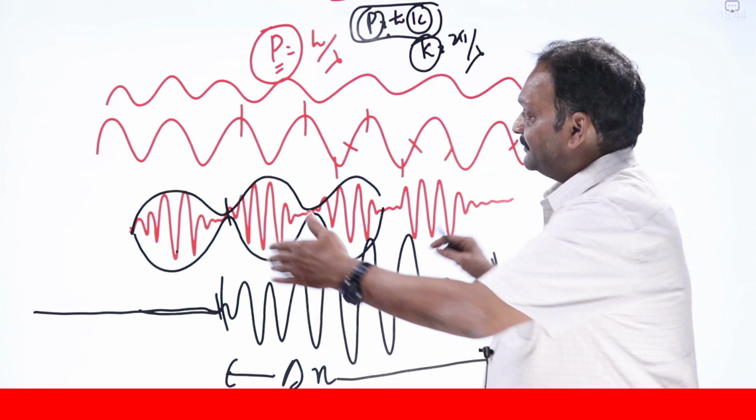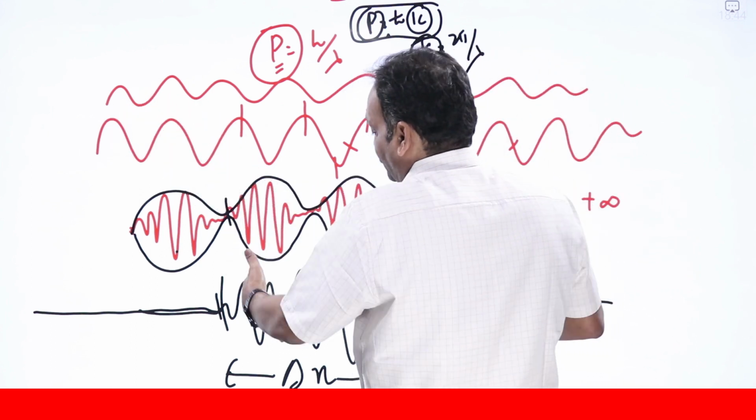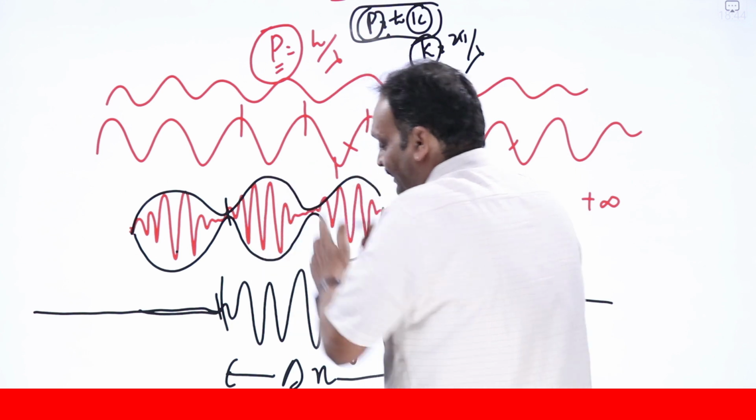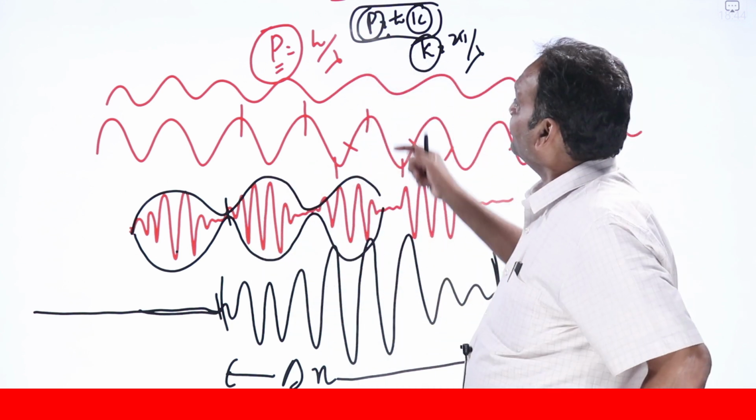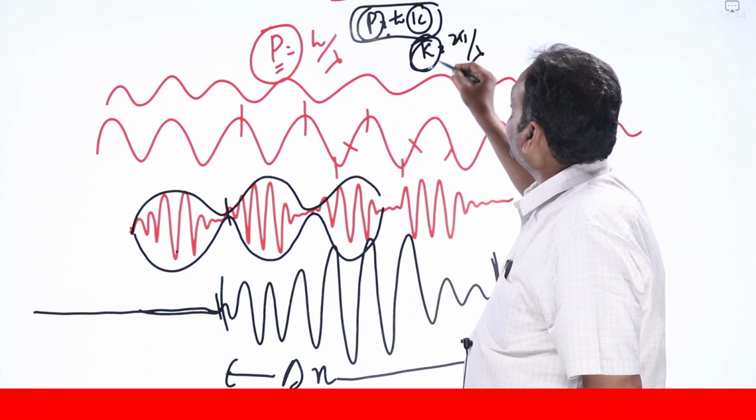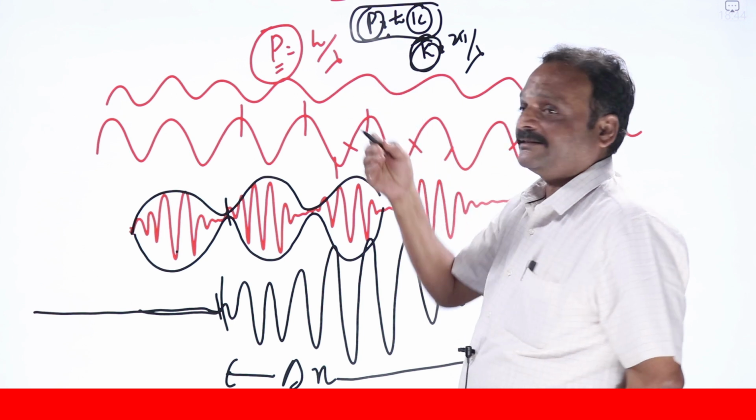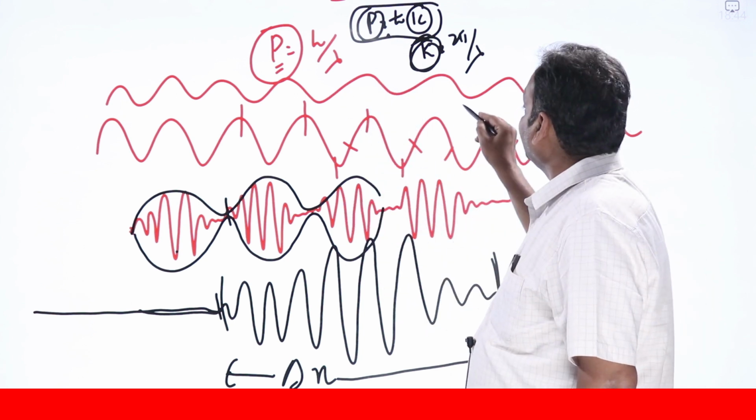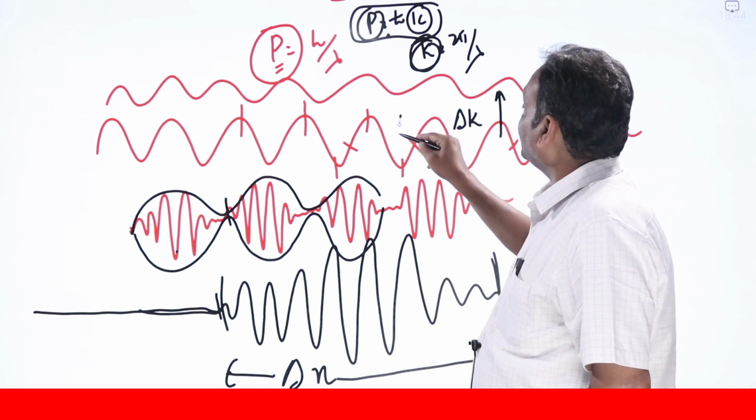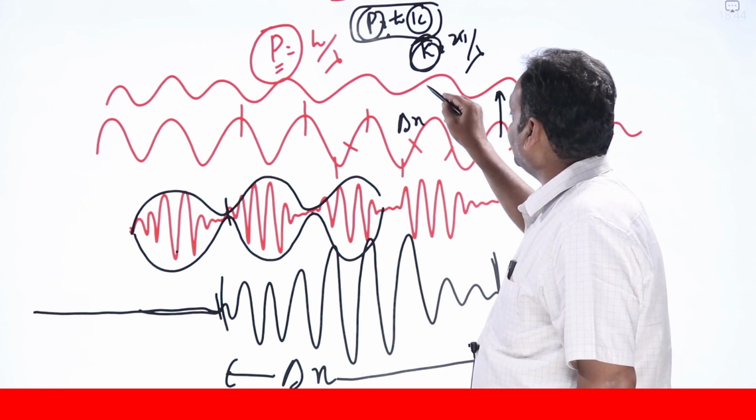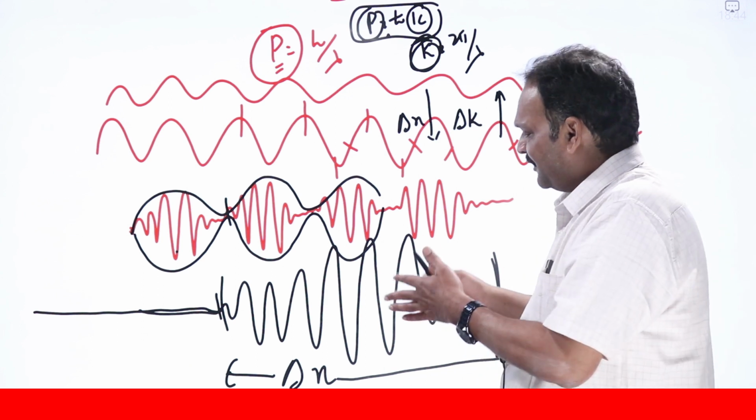When I am compressing, localizing, the wave phenomenon, what is happening? In order to localize, I have to consider more and more waves of slightly different frequencies. This means the k values I should consider keep on increasing, and the momentum values I should consider keep on increasing. That is, the spread in the k value, delta k, keeps on increasing. But what is happening to the spread in the position of the particle? Delta x is decreasing.